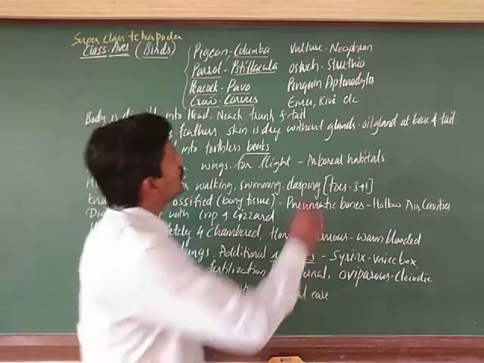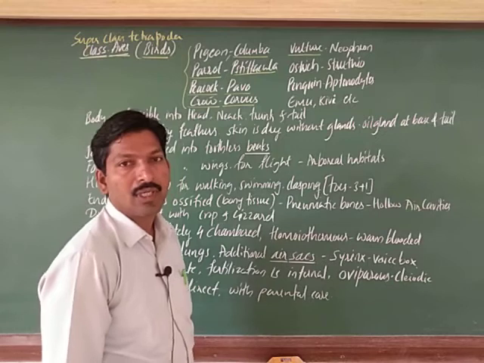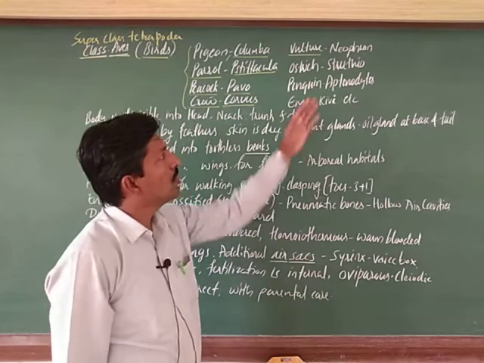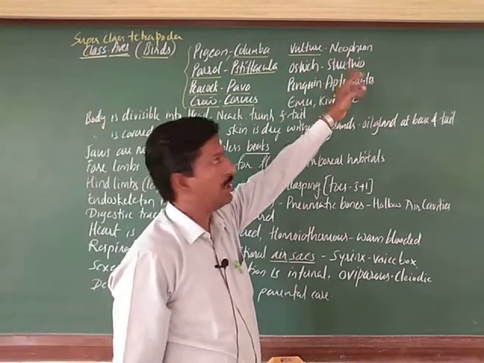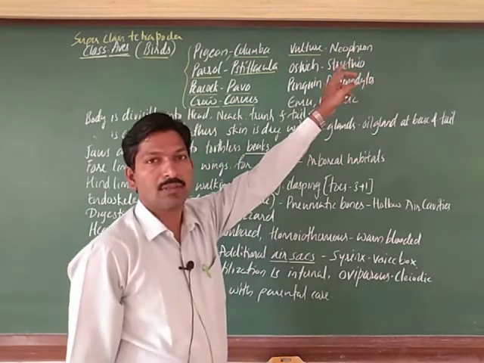Next, vulture or eagle. We refer to the term eagle or vulture, and there are different varieties. That is Neophron, the generic name.